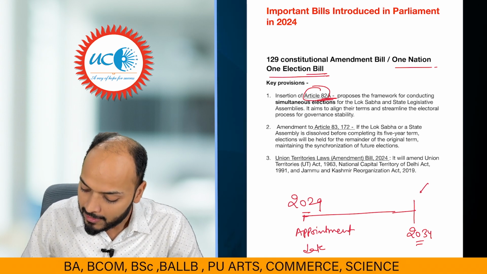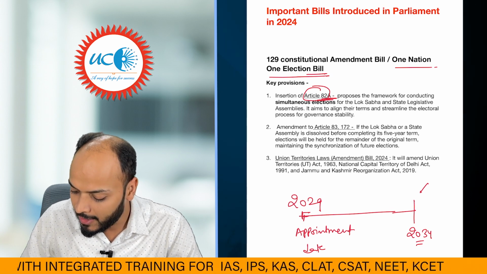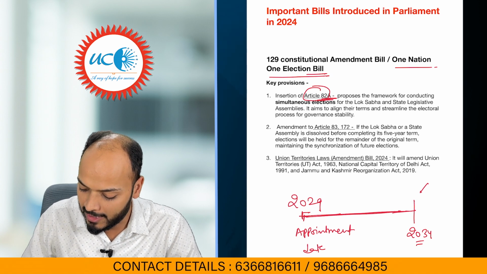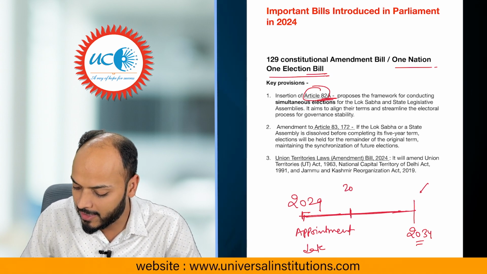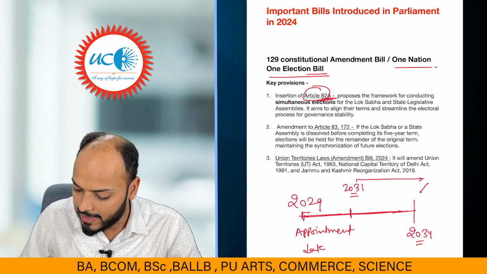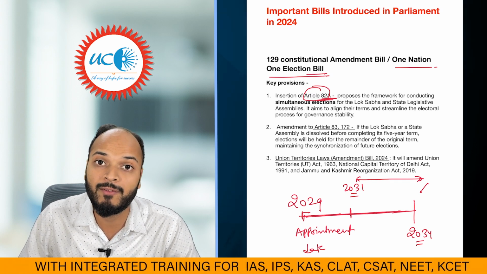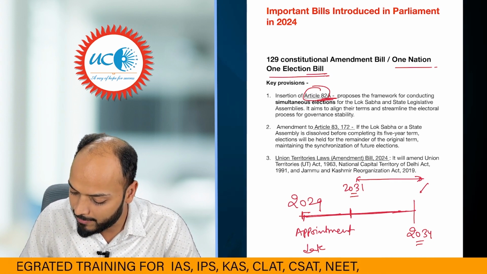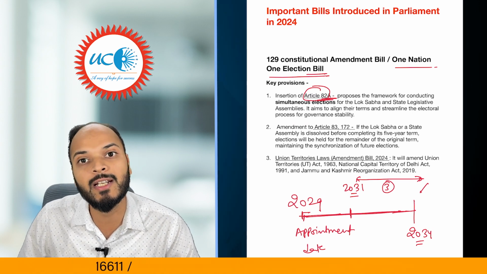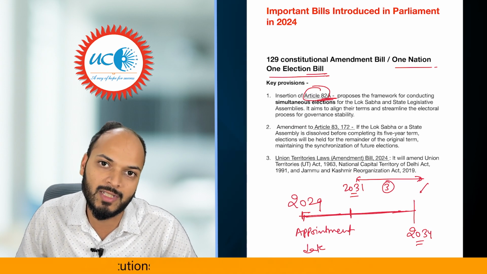Right? Article 82A says that in 2034 elections will be held for Lok Sabha as well as state assemblies together, but for elections in state assemblies happening after the appointment date, let's say a state election happens in the year 2031, the tenure of this state assembly will only be up to 2034. It will not have a tenure of 5 years. It will only be for 3 years, up to the year 2034, so that in 2034 we can have elections for all the states as well as Lok Sabha together.